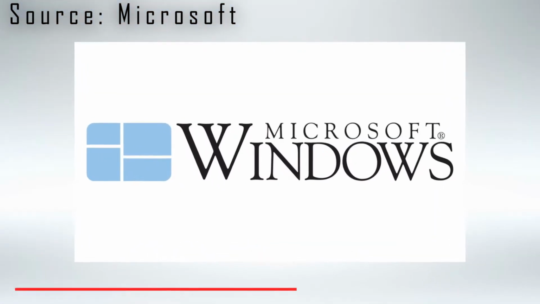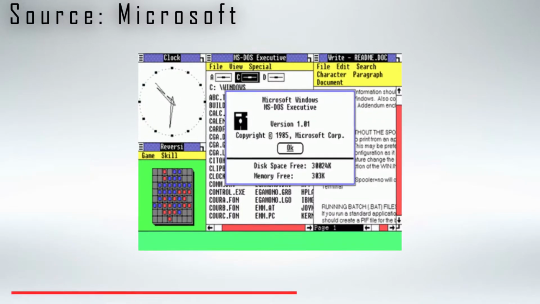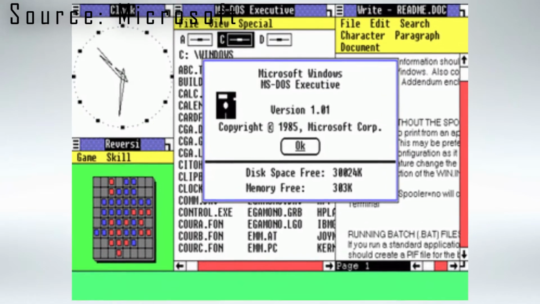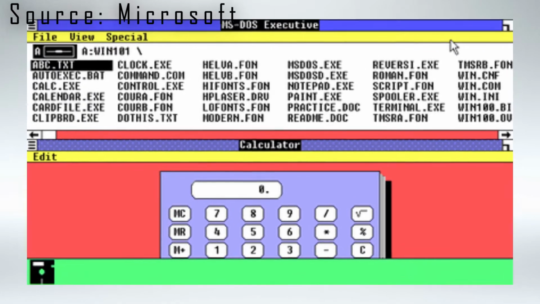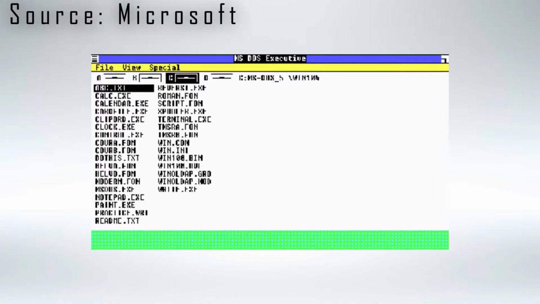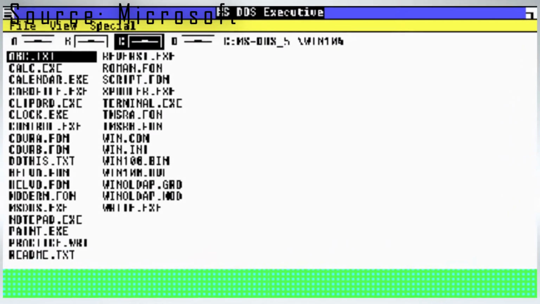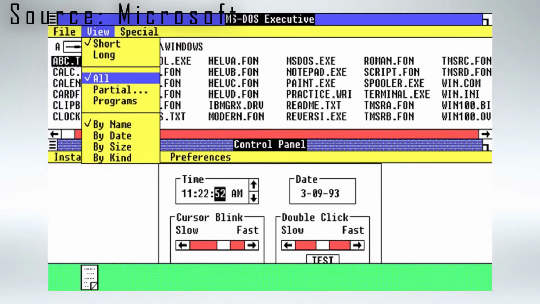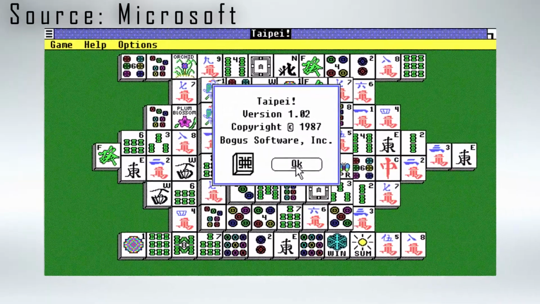Okay, number 1. Windows 1.0. This is where Windows all began. The original Windows 1 was released in November 1985 and was the first true attempt by Microsoft at a 16-bit graphical user interface. It provides an environment which can run graphical programs designed for Windows as well as existing MS-DOS software. Its development was spearheaded by company founder Bill Gates after he saw a demonstration of a similar software suite known as Visi On at Comdex.